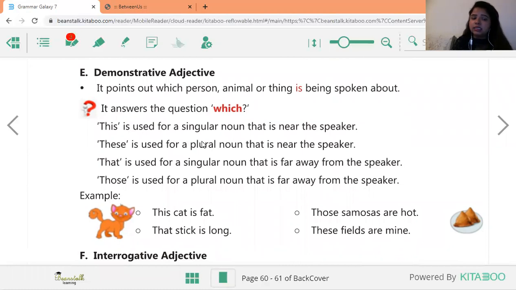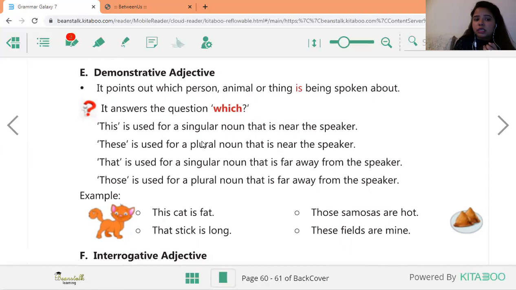These is used for a plural noun that is near the speaker. For example, I have a pile of books here, बहुत सारी books हैं यहाँ पे. So I can say these books are mine. Again, they are near me, that's why I'm using the word these. That is used for a singular noun, but for things which are far from me. Like that is a couch. It is far from me, but we are talking about one couch, so we are using the word that.